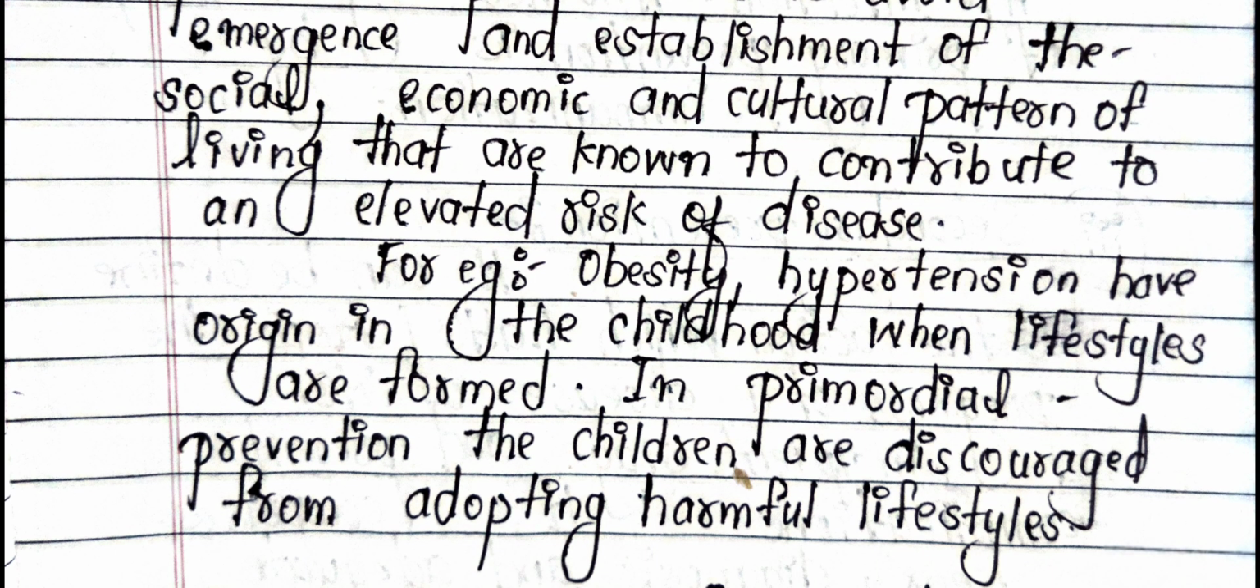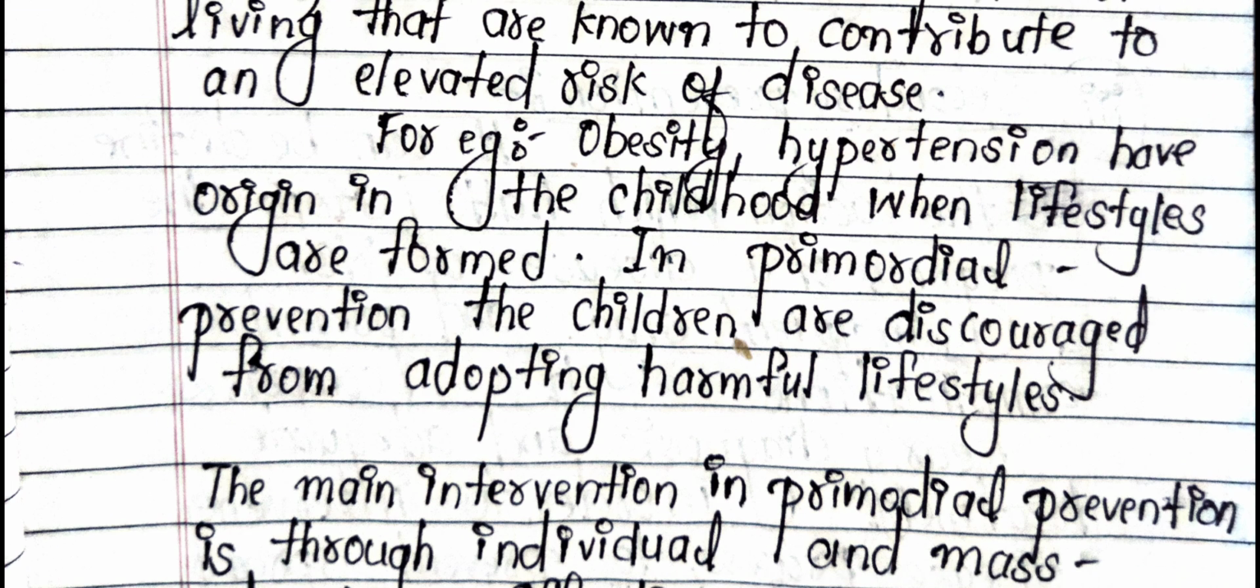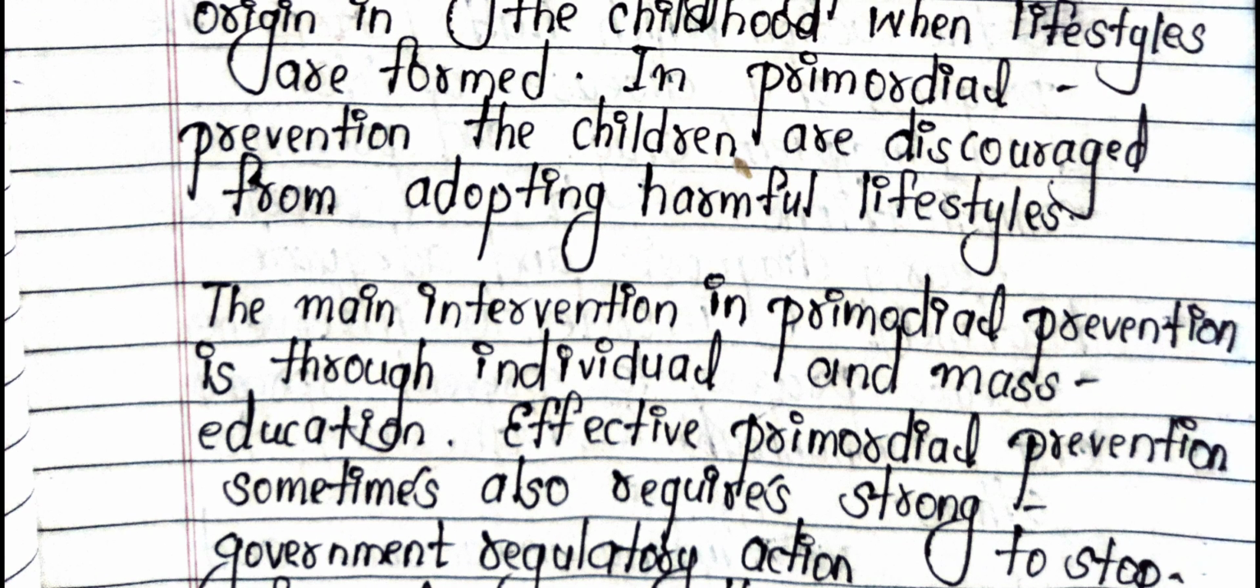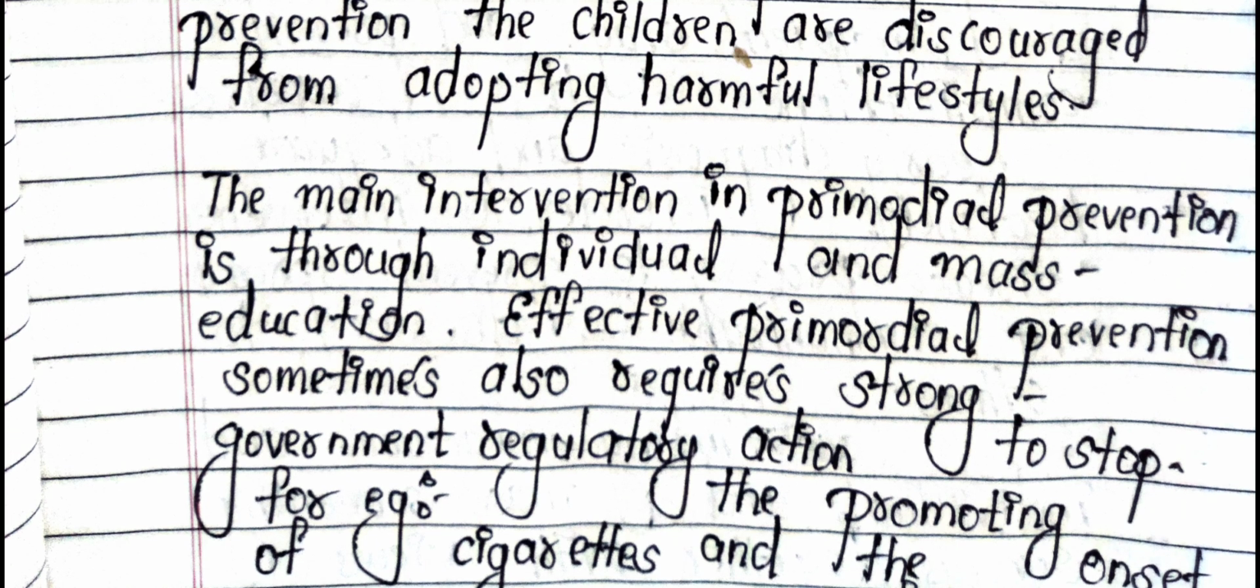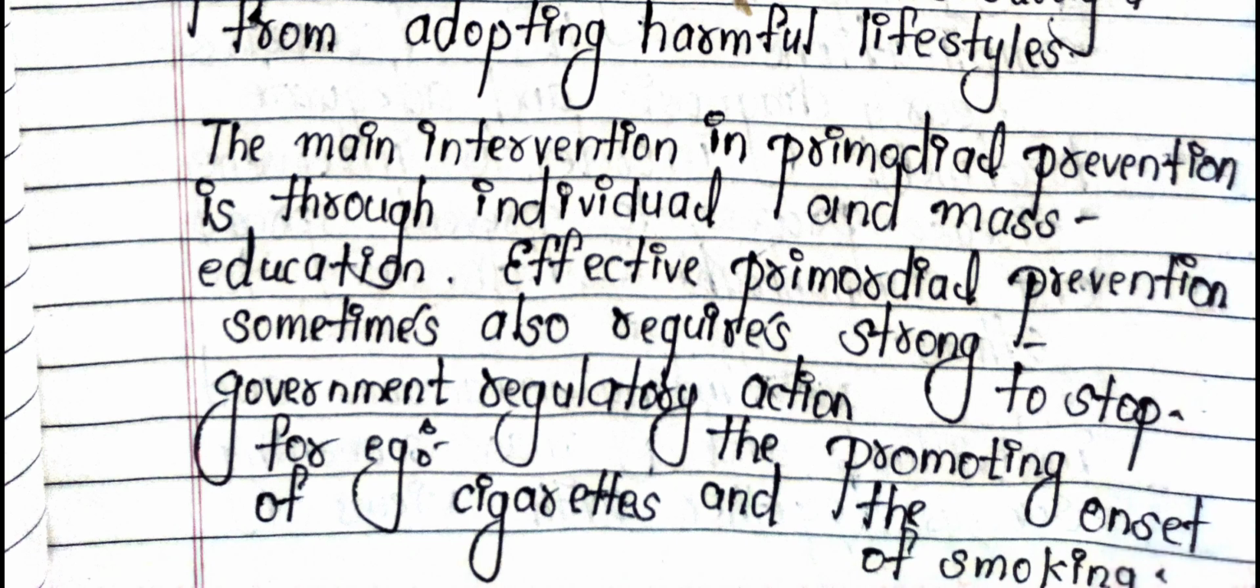For example, obesity and hypertension have their origin in childhood, when lifestyles are formed. In primordial prevention, children are discouraged from adopting harmful lifestyles. The main intervention in primordial prevention is through individual and mass education. Effective primordial prevention sometimes also requires strong government regulatory action to stop, for example, the promoting of cigarettes and smoking.